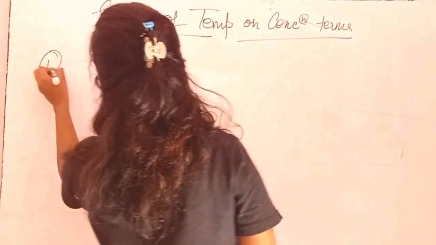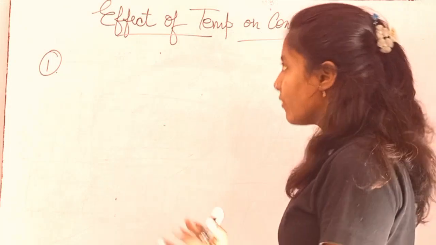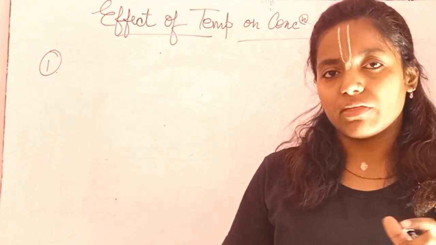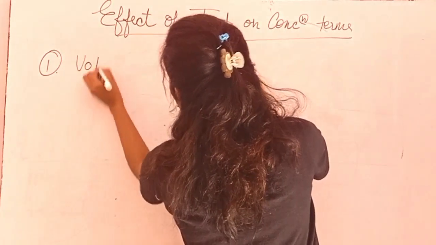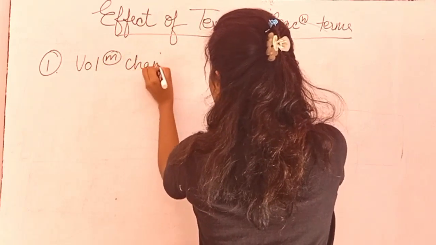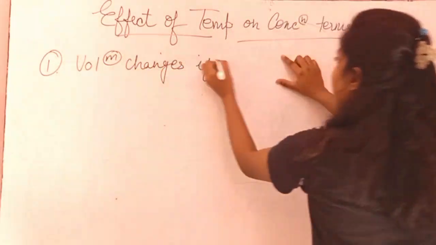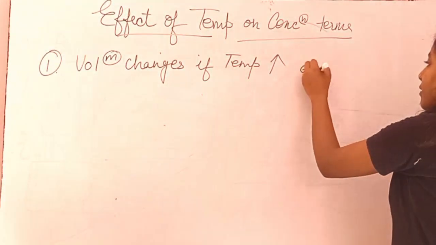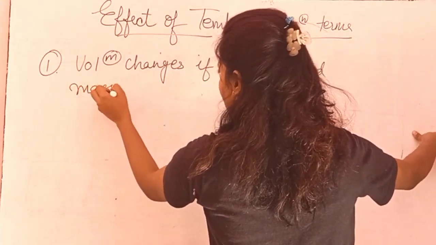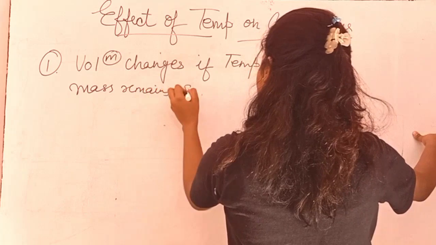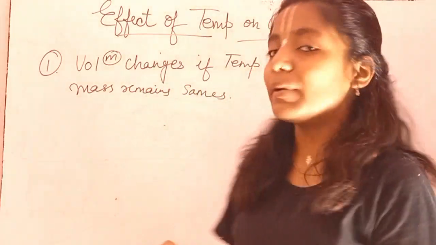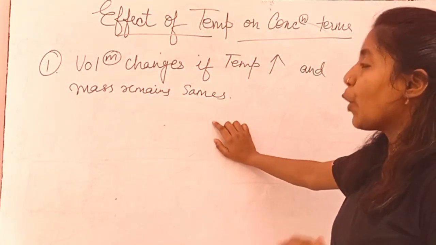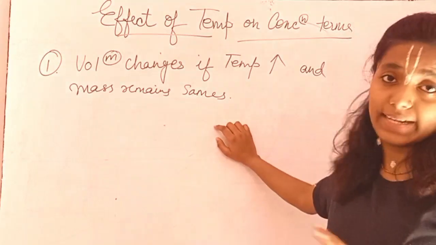Few points that are very important and super crucial for all of us. Number one: whenever we change something, what do we change? The volume changes if temperature increases. And what does not change is mass; mass remains the same. There is no action of any type on mass. Volume only changes when there is an increase in temperature.